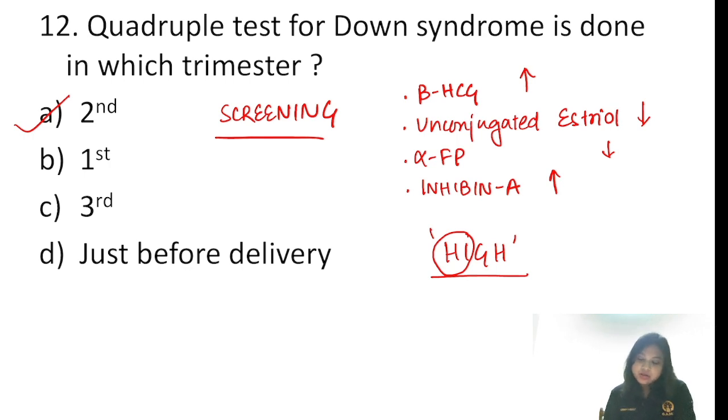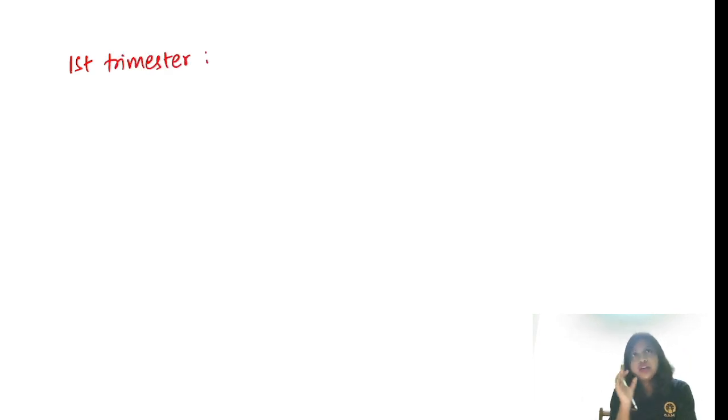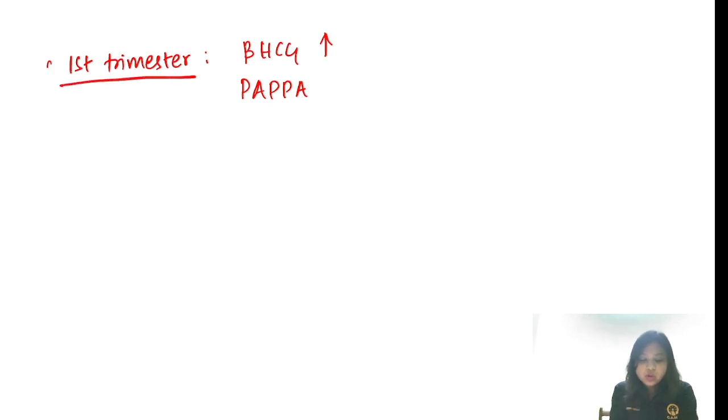Right? So let me ask you, in the first trimester, what parameters do you test? In USG, we all know that we test the nuchal fold thickness. So what are the biochemical parameters? One is beta HCG, which increases, and the other is PAPP-A, pregnancy associated placental protein A. This decreases. So these are the first trimester markers.